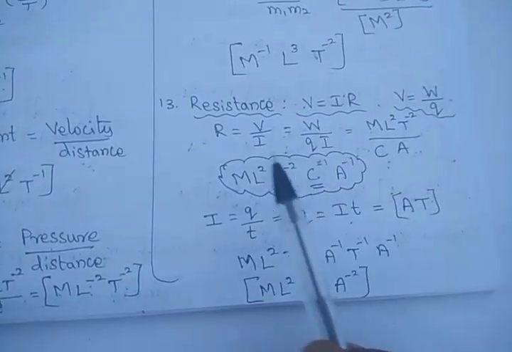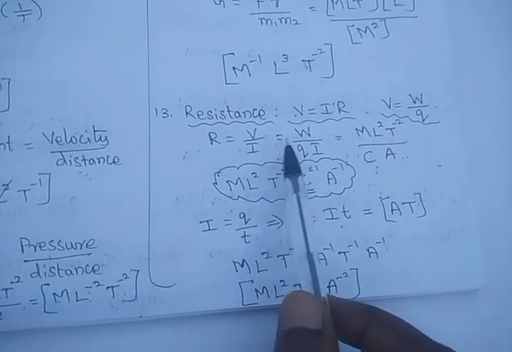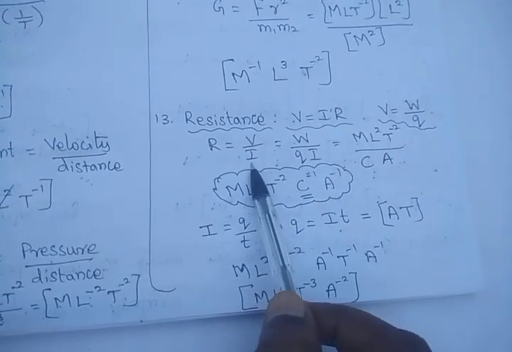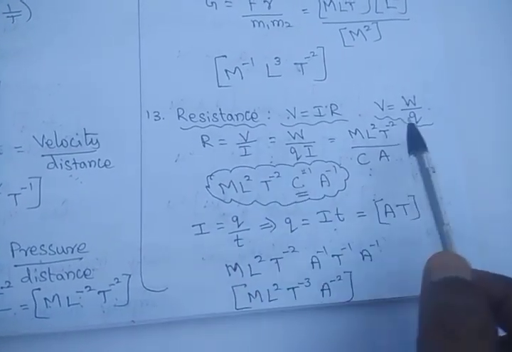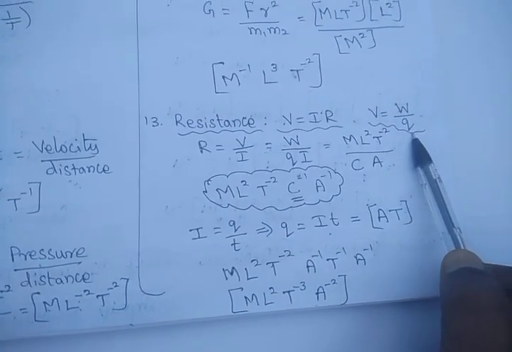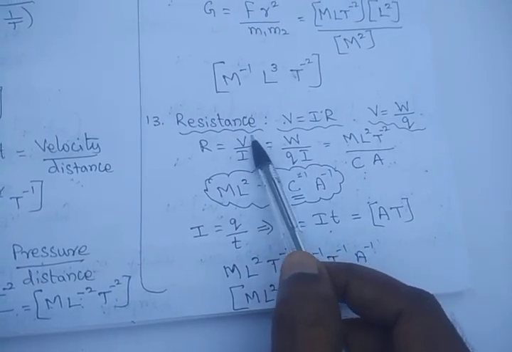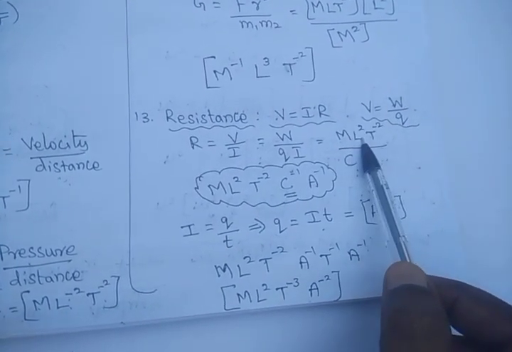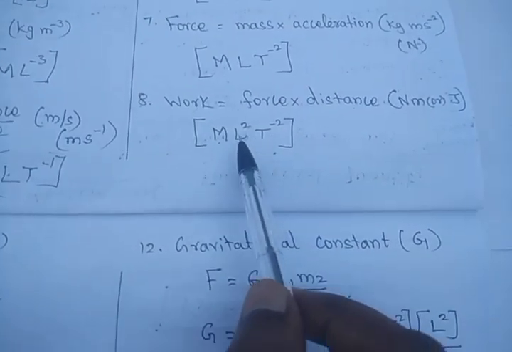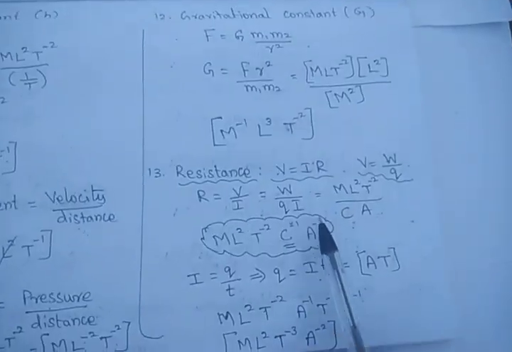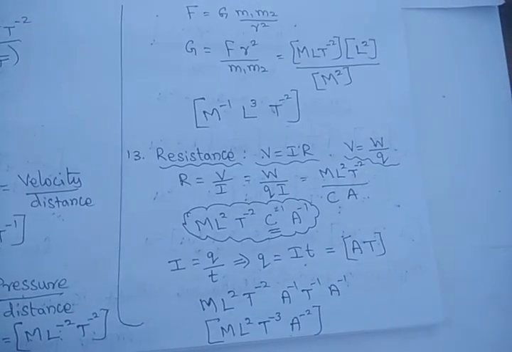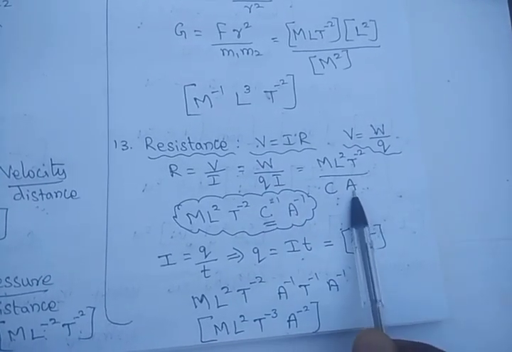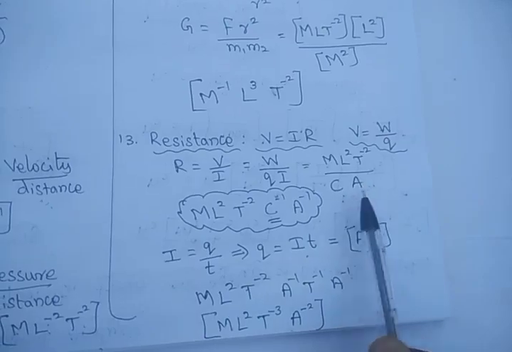Yes, now we are going to see resistance. So in 10th standard itself we have studied about resistance. Ohm's law, V is equal to IR, then R is equal to V by I. Already we know what is the potential difference. Potential difference is equal to work done by charge. So substitute this instead of potential: work done by charge into current. So work done is energy, M L squared T power minus 2. Already we derived the expression for work. So M L squared T power minus 2 is the dimensional formula, and C means coulomb, the charge SI unit, and I is ampere, the SI unit of current. So we get this equation.